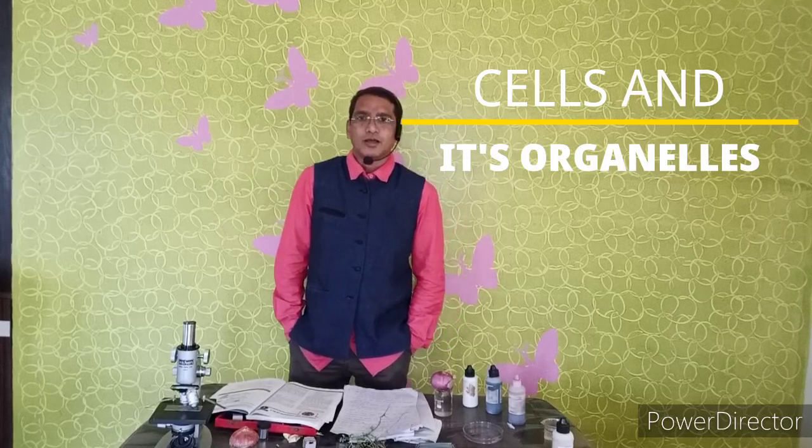Today we are going to discuss plant tissues and their functions. In the previous class we discussed cells and their organelles.